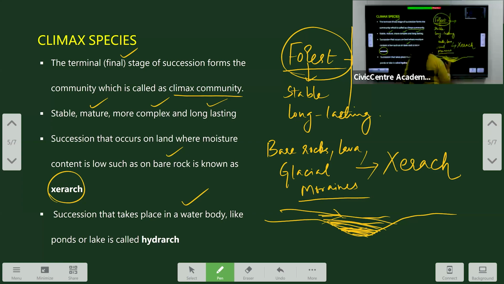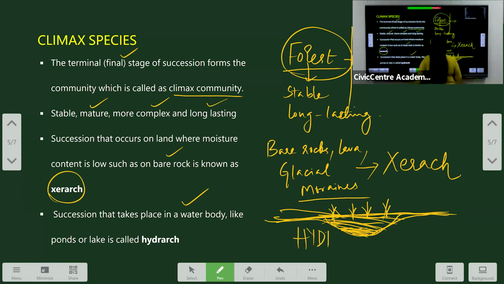Over years, this becomes a sediment rich pool where the soil is very nutritious. So here again, plants start growing. If the ecological succession starts from a water body, this kind of ecological succession is called hydrarch.